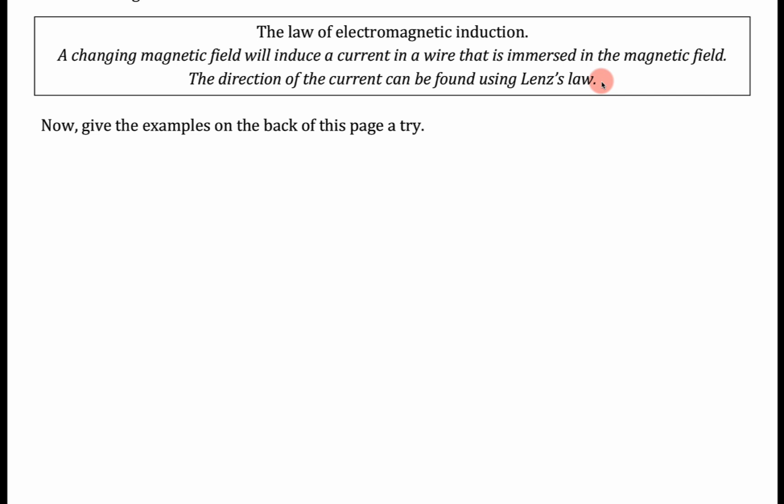Now, I'll just make a comment and say that you're probably finding that there are a lot of rules to remember in our electricity and magnetism unit. We have one right-hand rule for determining the direction of a magnetic field. We have another right-hand rule for determining the direction of a force that acts on a wire with a current in a magnetic field. And then now we've learned about this law of electromagnetic induction, which has its own way of finding the induced current.